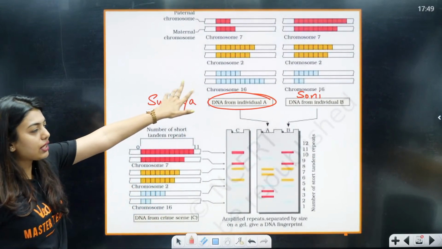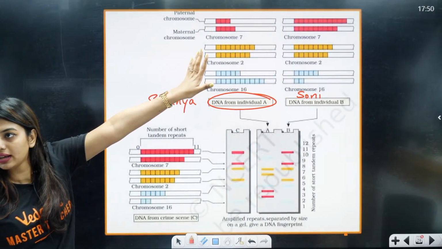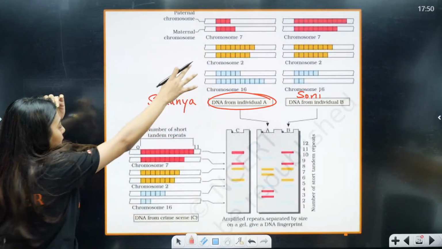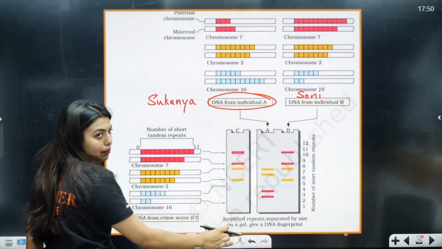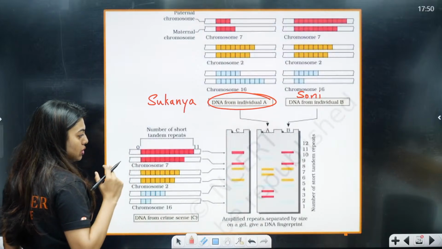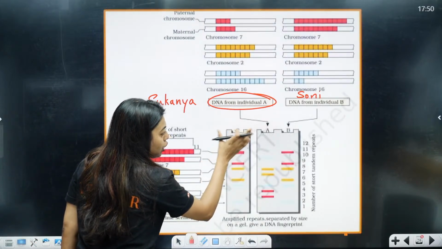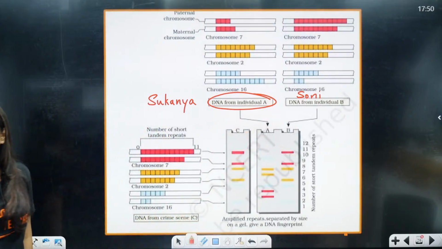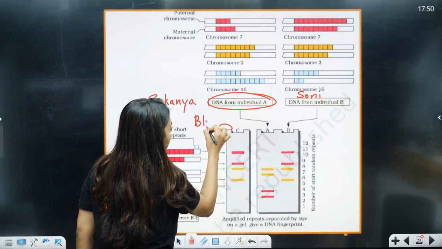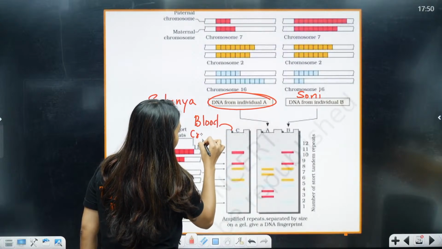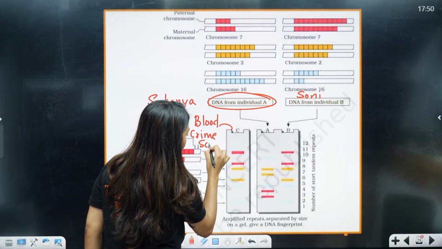Now, if you look there, you will know that different numbers are there. Now, when you run it on a gel electrophoresis, you will be able to see the fragments. Now, students, you tell me who is the criminal? A or B? This is the blood sample I got from the crime scene. Now, you tell me who is the criminal?